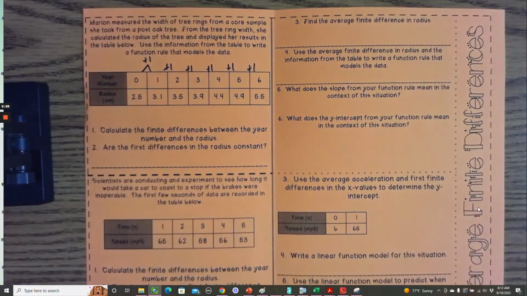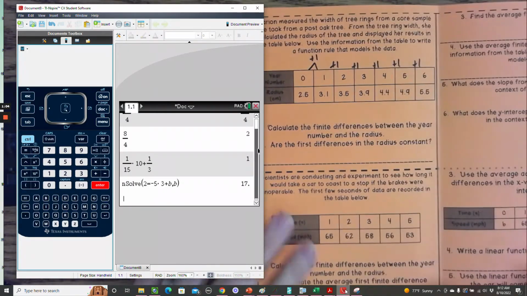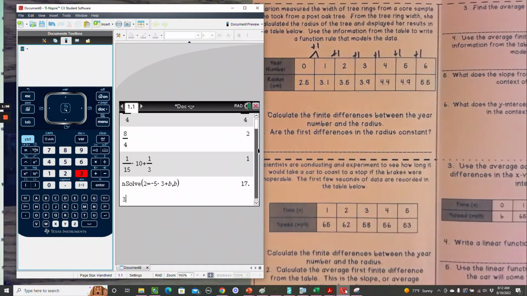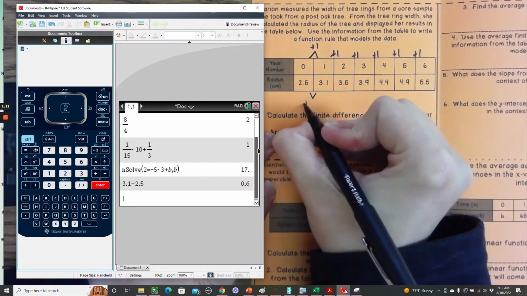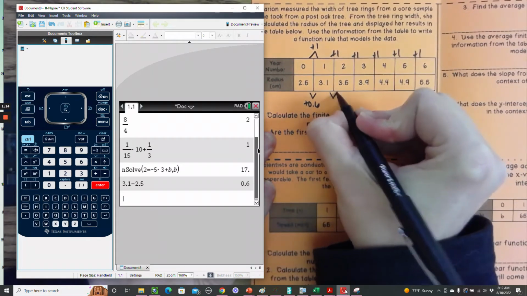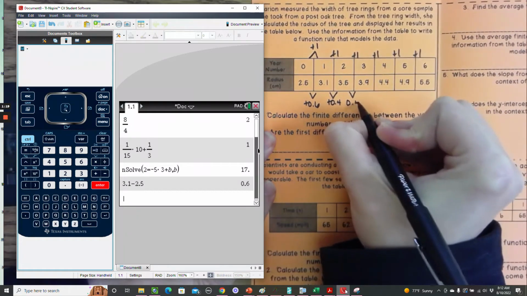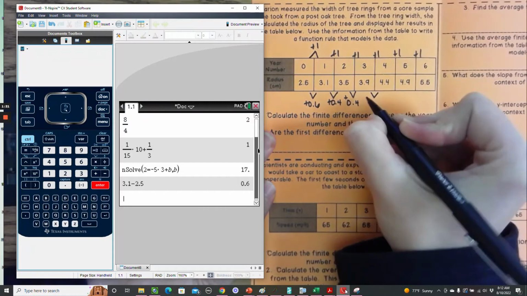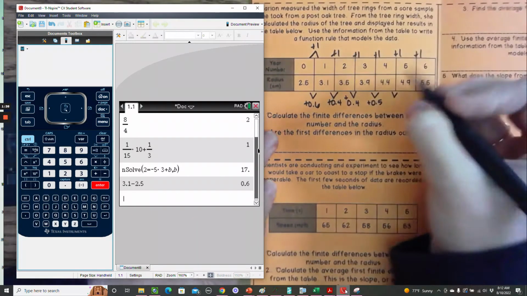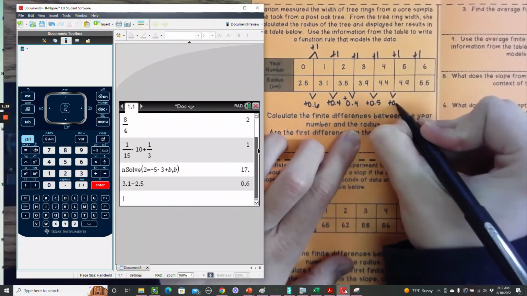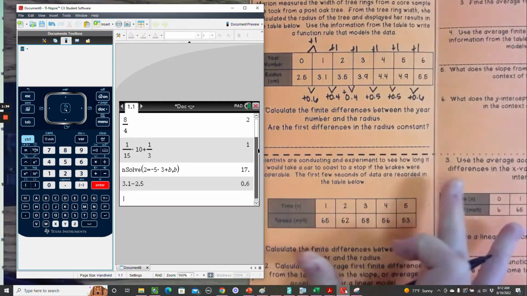Our change in y, we're going to calculate just like we've done with the other finite differences. Work backwards, 3.1 minus 2.5. So here we added 0.6. Here we added 0.4. 0.4 plus 0.5. Again, if you cannot do them in your head, that is okay. Use your calculator just for time on the notes. So those are my changes in y.